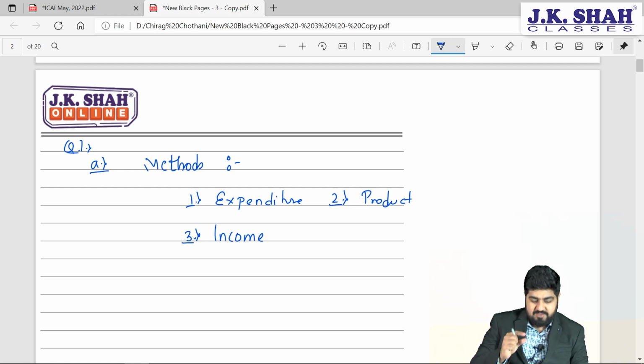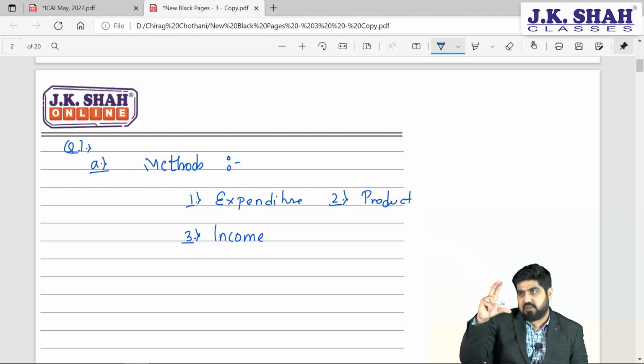You have to tell them that whenever we talk about national income contribution or calculation, it involves production, distribution and disposal of all the goods and services. To calculate this, we have got 3 methods. Number 1, expenditure method, and the data required will be so and so. Income method, the data required will be so and so. Product method, and data will be required so and so. This much you can write. 4 to 5 points, you will be getting 2 marks for this.